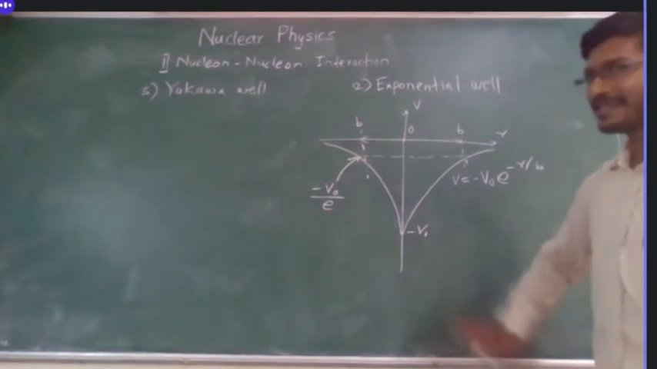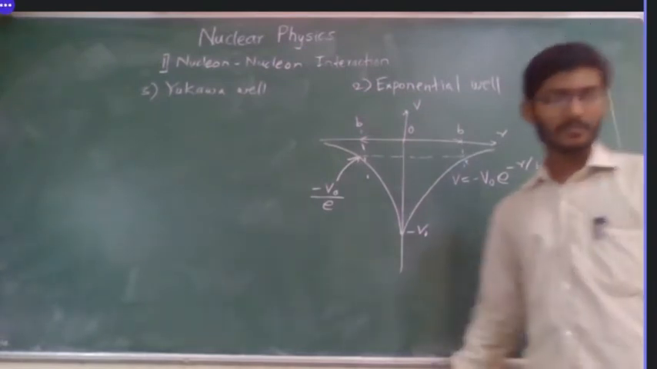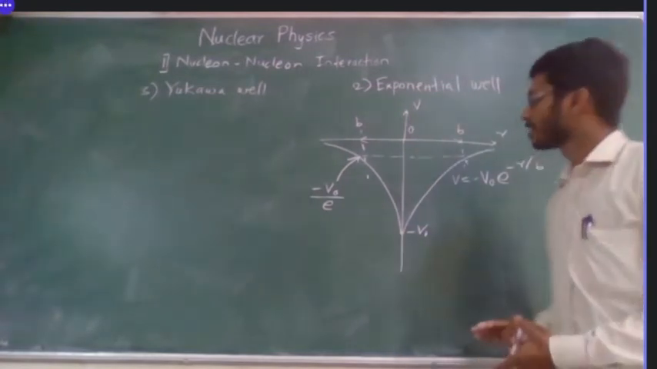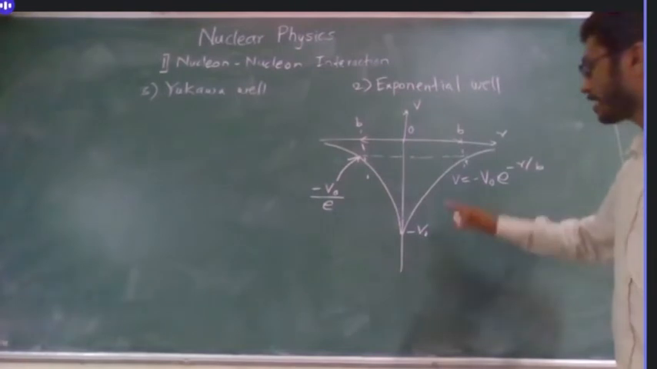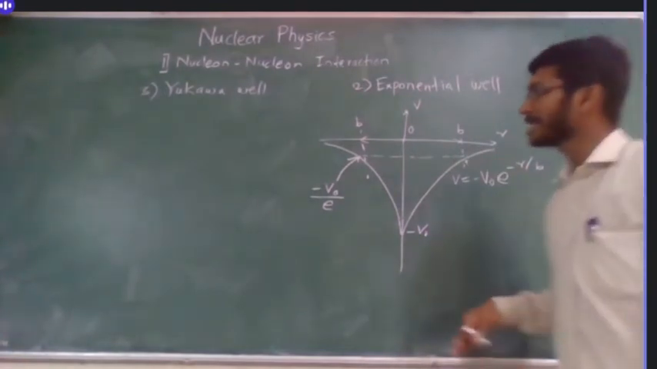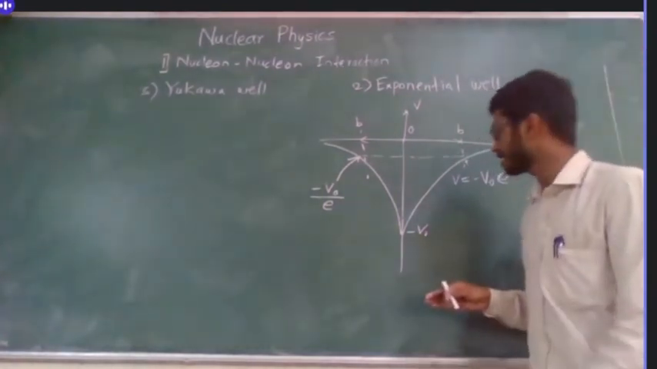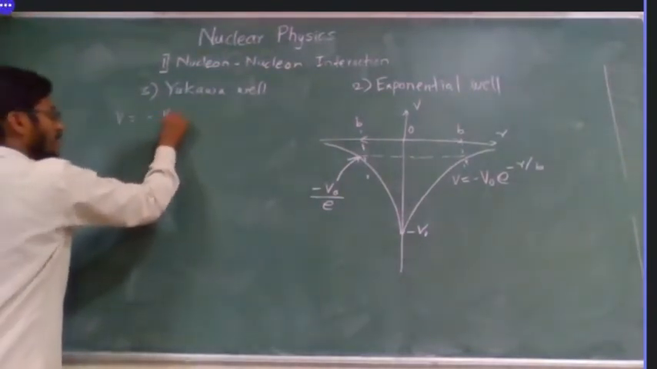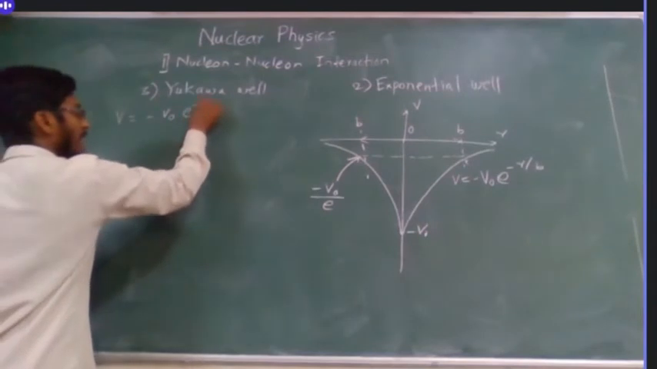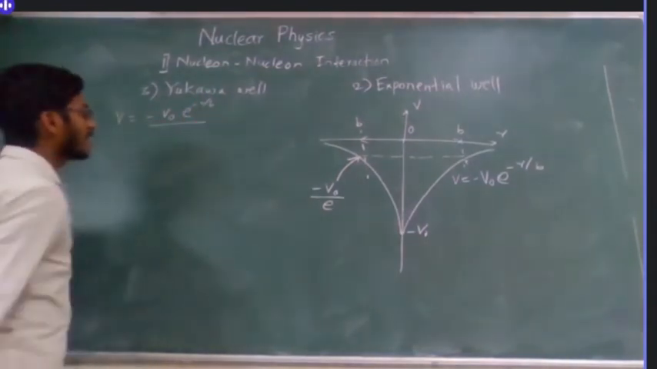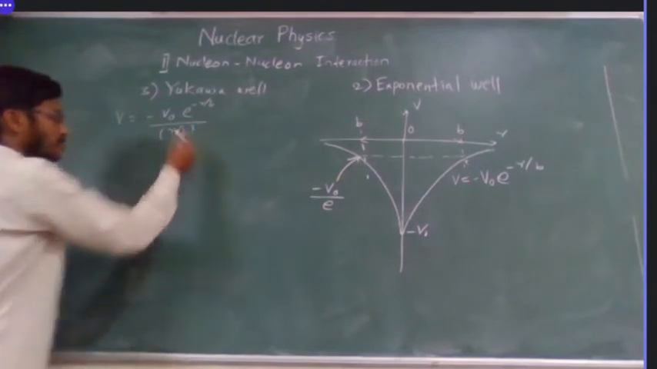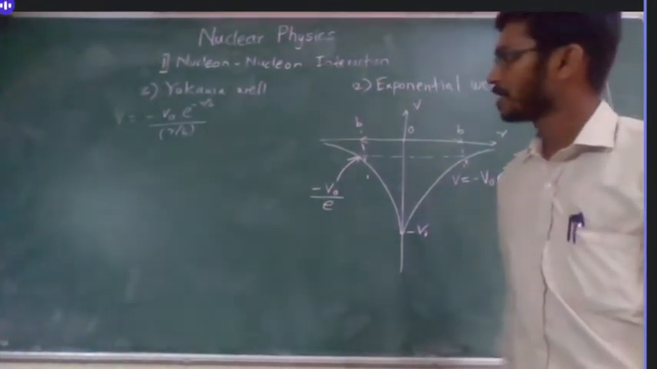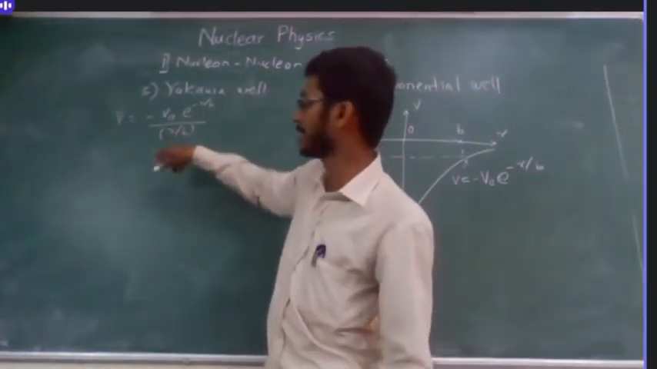Even though the figure is not clearly visible, this is symmetric. Third is a Yukawa well. He was talking about something like this exponential, but he made some correction. In the case of the Yukawa well, the potential is minus V naught e raised to minus r by b, and then divided by some factor r by b. Or just r, I'm not sure. Yes, r by b. If you write it above, then b will come on top and r will remain below.